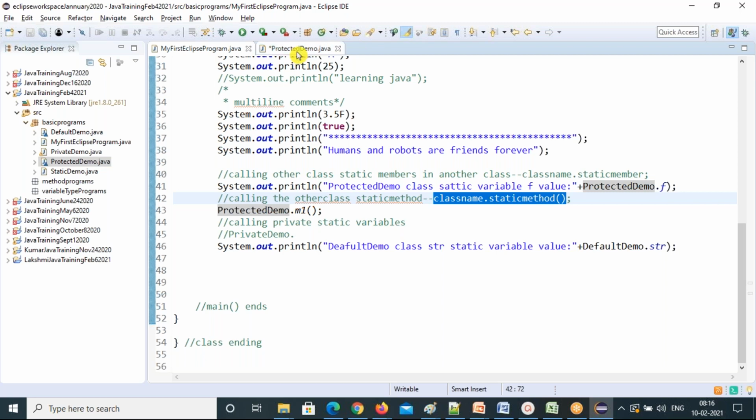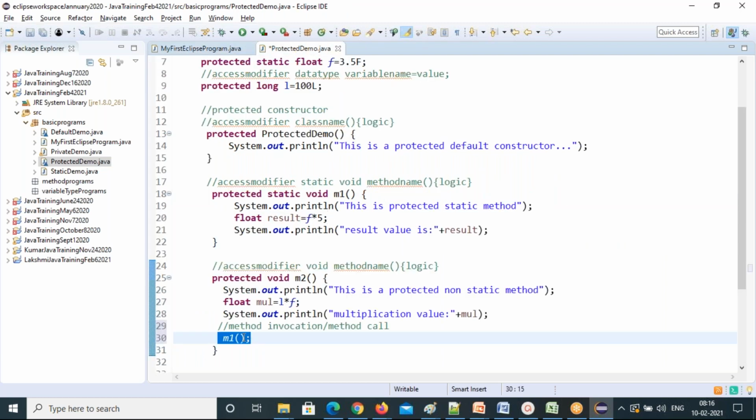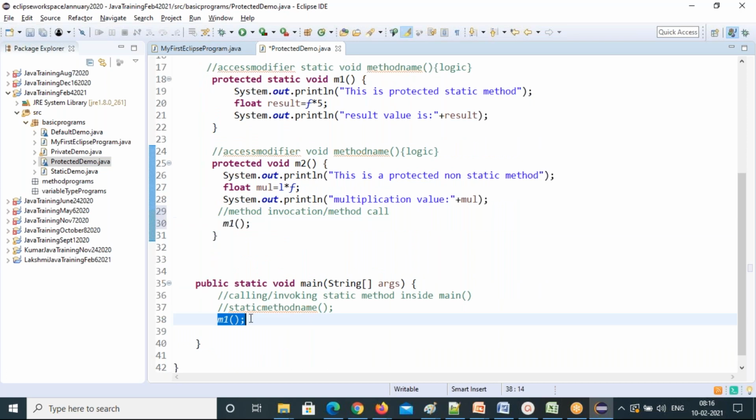But if it's the same class, you don't need to refer to the class name. See, I didn't refer to the class name; I'm directly calling here. You can call the same method in multiple methods, not necessarily in one place. It's based on your necessity and requirement. You may need this M1 method in the M2 method, and also in the main method. You can call it anywhere. Once you create a method, you can call it anywhere, n number of times.